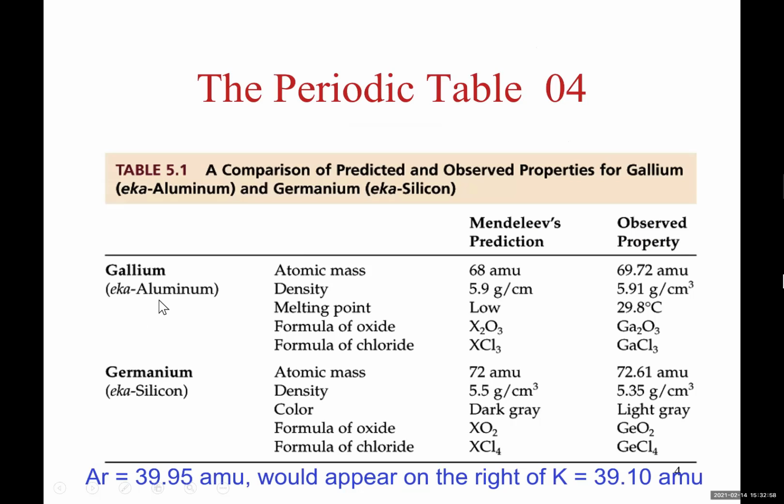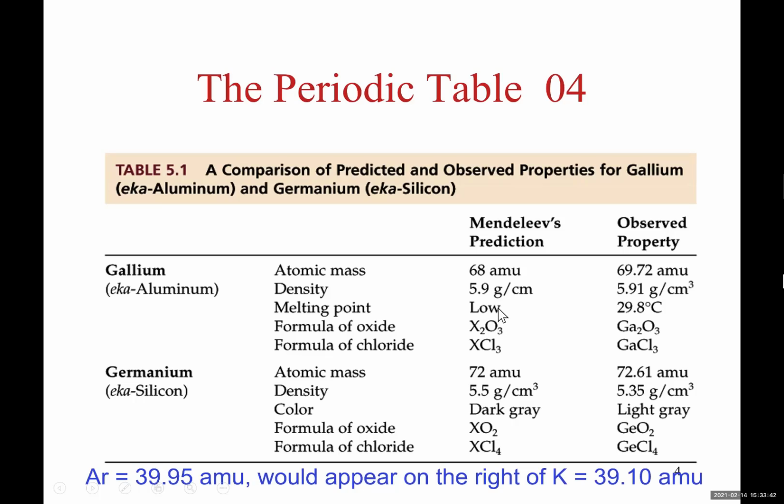This is the eka aluminum, look at it. It was called gallium. Mendeleev's prediction was that when this element is discovered, the atomic weight is going to be 68 atomic mass units, and the real atomic weight of the discovered element was 69.72 atomic mass units, so quite close. And he predicted the density of gallium to be 5.9 grams per cubic centimeter. It really ended up to be 5.91 grams per cubic centimeter, so very close to his prediction.